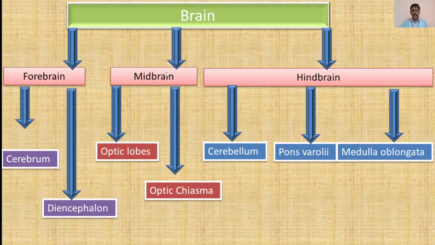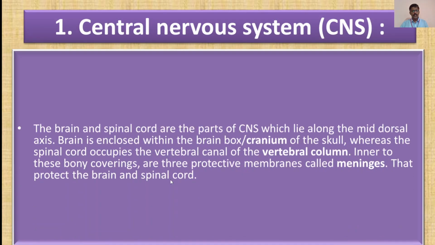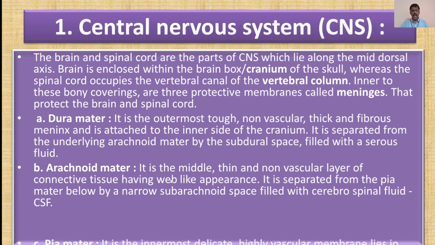The midbrain is divided into again two parts: the optic lobes and the optic chiasma. They together constitute the midbrain. Then the hindbrain is divided into three parts: cerebellum, pons varolii, and medulla oblongata. Now these are the three major parts of the brain: forebrain, midbrain, and hindbrain. And again they are divided into these respective parts. Now we will see in detail what are the parts of the brain and what is their exact function in the next slide.